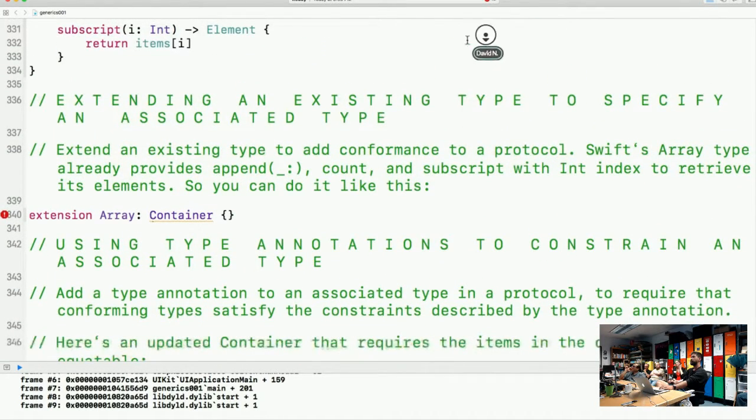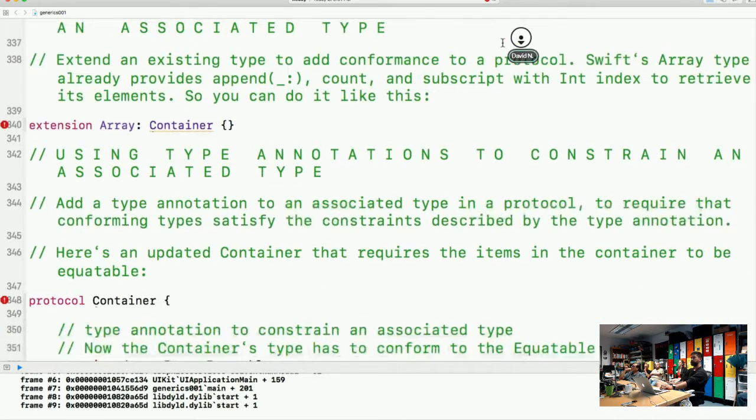Next, extending an existing type to specify an associated type. Extend an existing type to add conformance to a protocol. Swift's Array type already provides append, count, and subscript with Int index to retrieve its elements. So you can do it like this: extension Array, leverages the protocol Container.